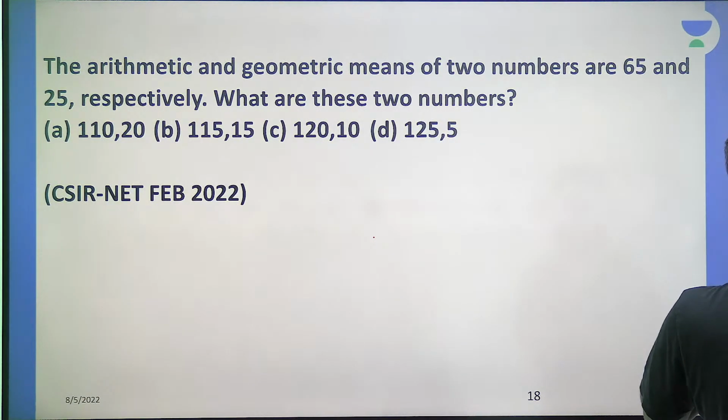So arithmetic mean and geometric mean of two numbers are 65 and 25 respectively.